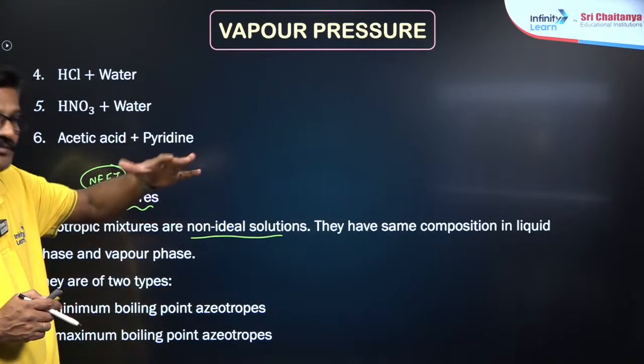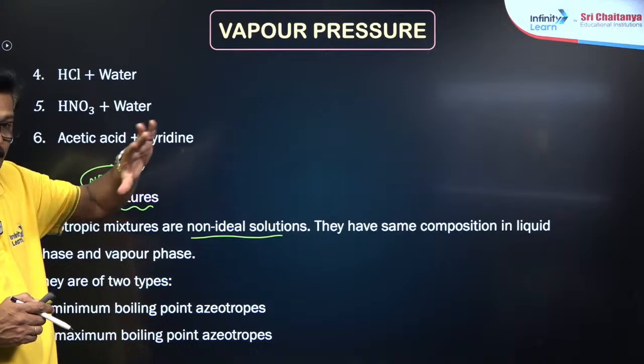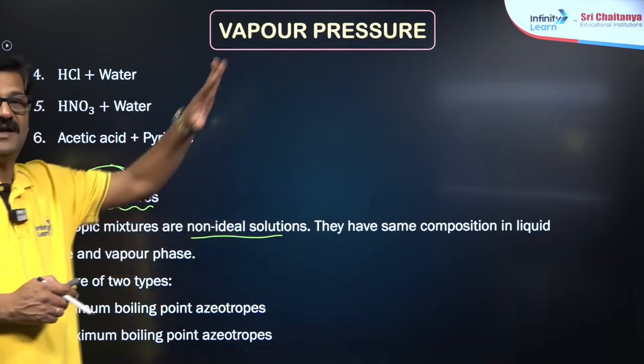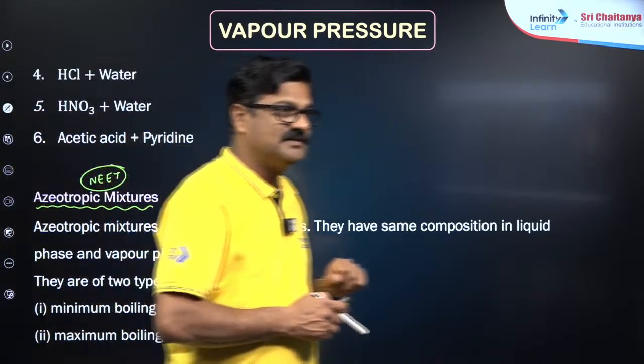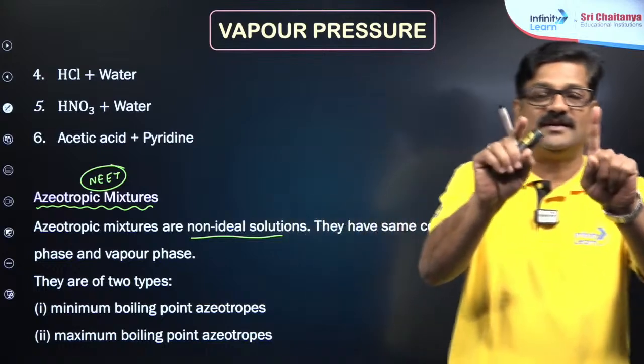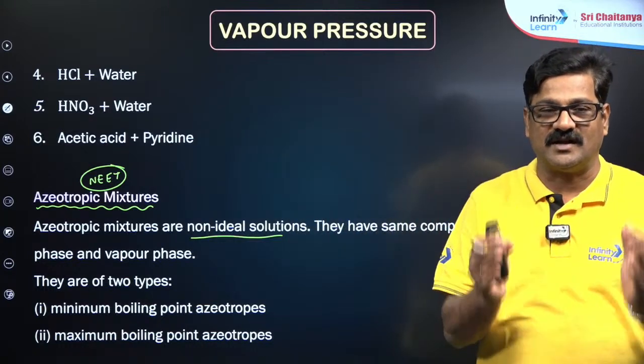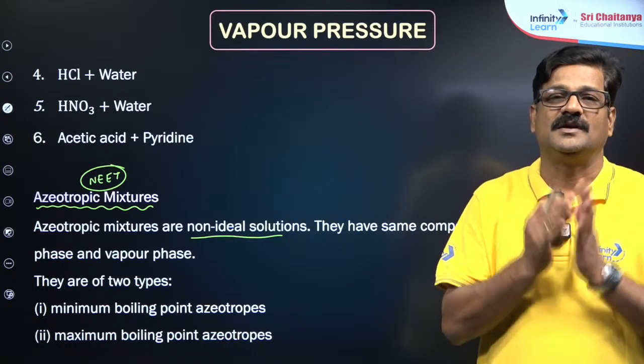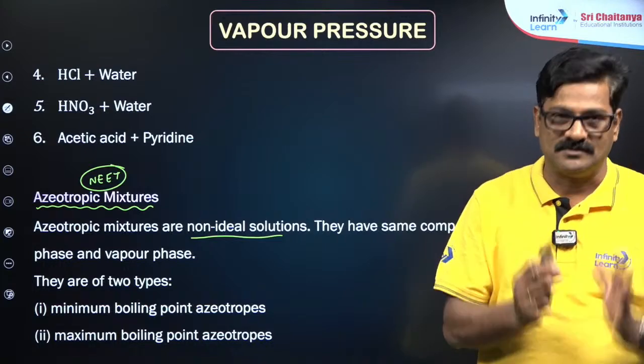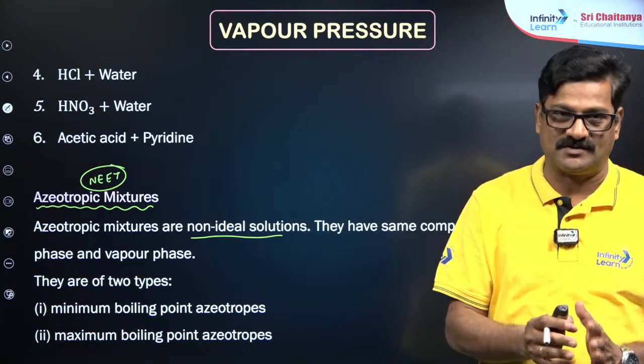They have the same composition both in the liquid phase as well as in the vapor phase. Therefore, they boil together. So at a certain composition, they are constant boiling mixtures.